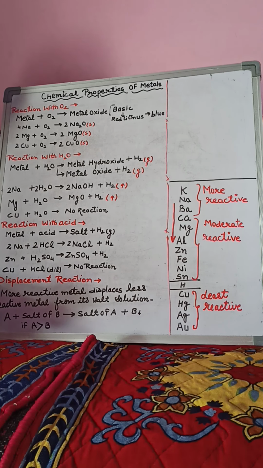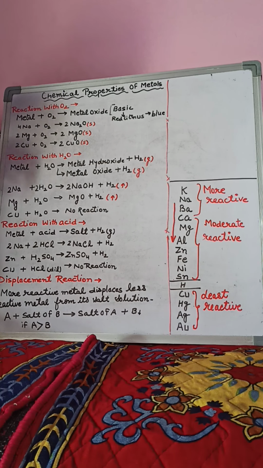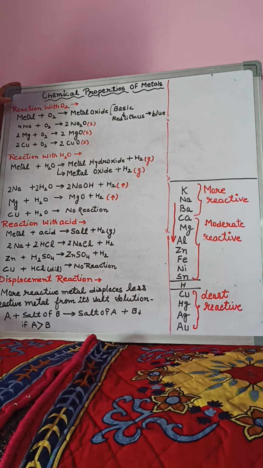Children, today we are going to revise chemical properties of metals and non-metals. Chemical properties tell about the nature of an element, in which way it reacts with other elements, and what kind of product it forms. So, all this is about the chemical properties. The first property which we can understand is the reaction with oxygen.